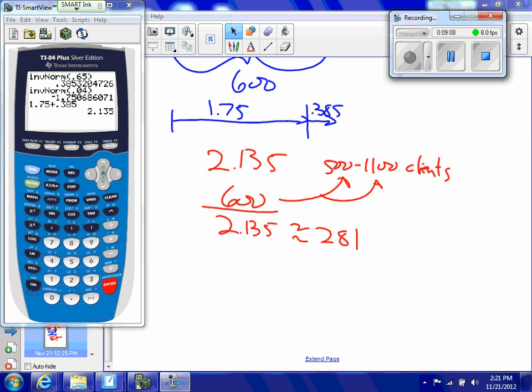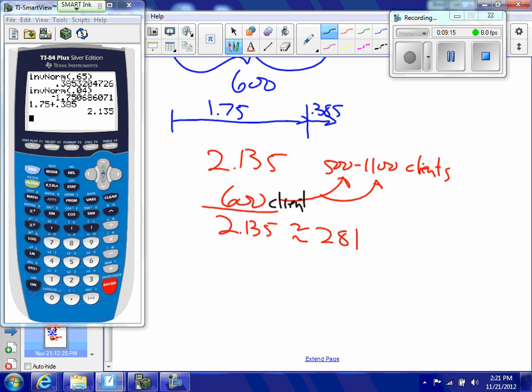Maybe it'll look just a little bit better if I put the units on here. So I have 600 clients. It takes me 2.135 standard deviations. Let's just do it on the calculator.